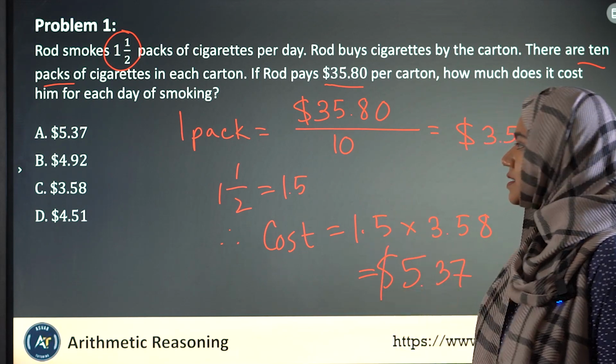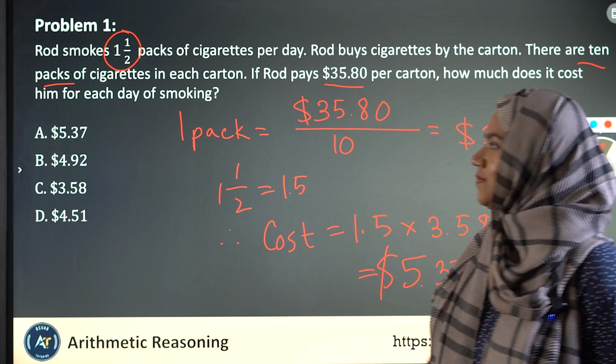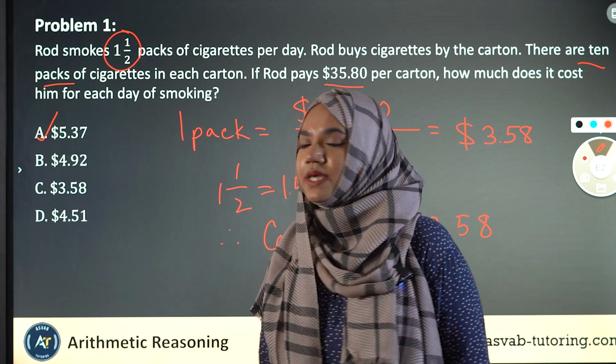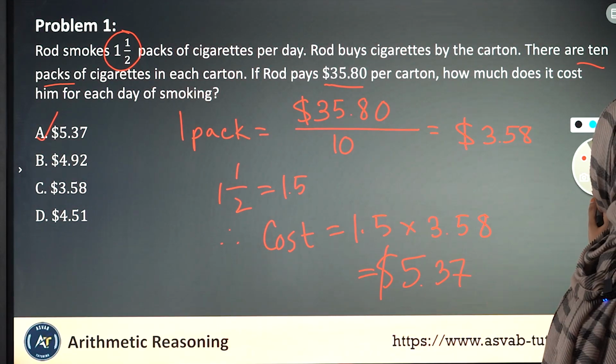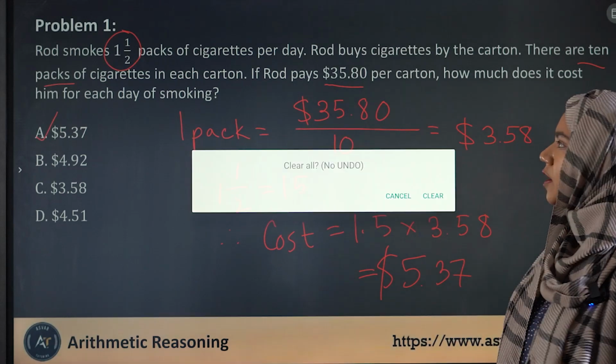$5.37, okay? So the correct answer for this is going to be option number A. Hope you got the first one correctly. Let's move on. Let's look at problem number 2.